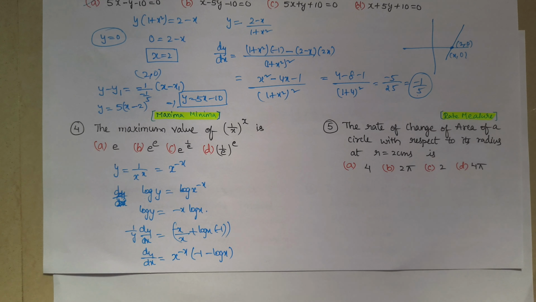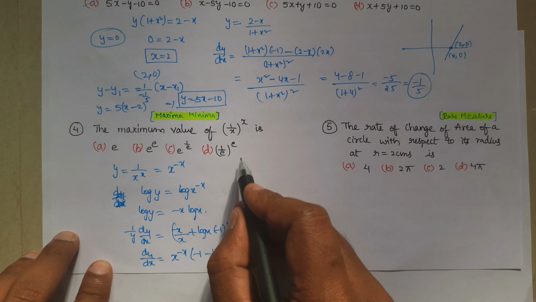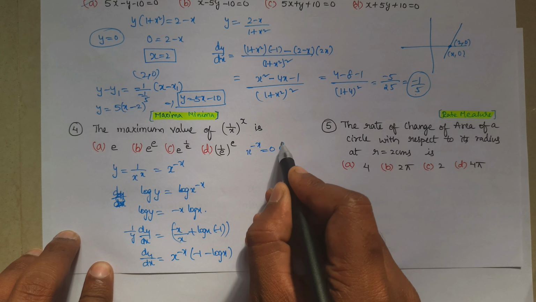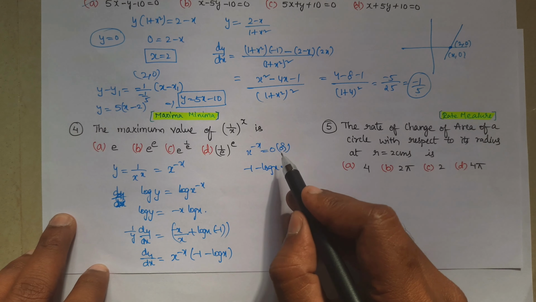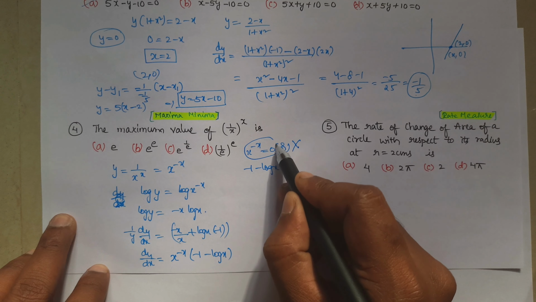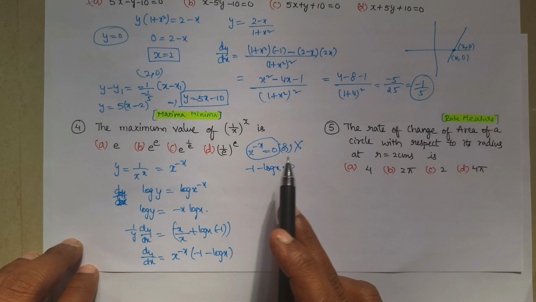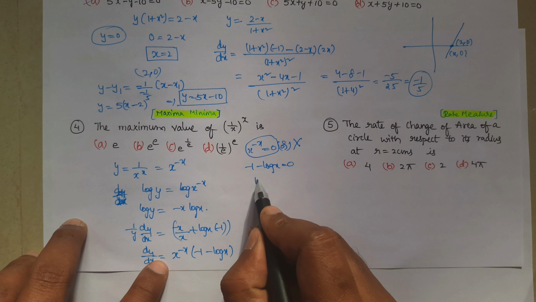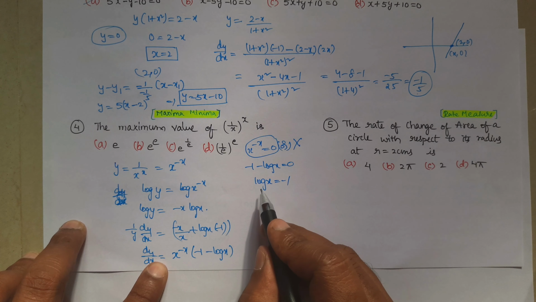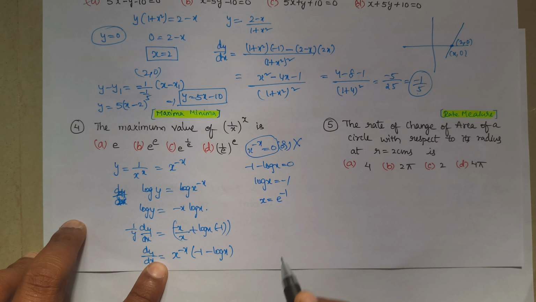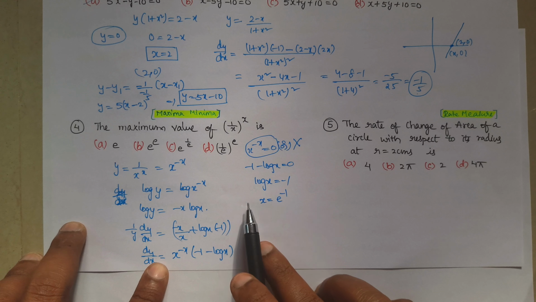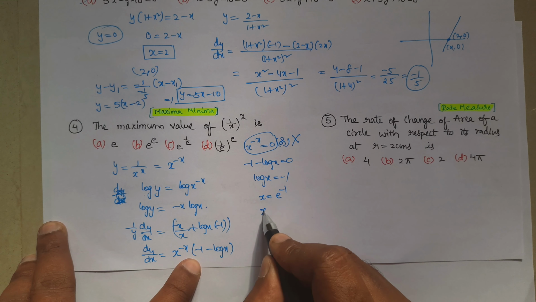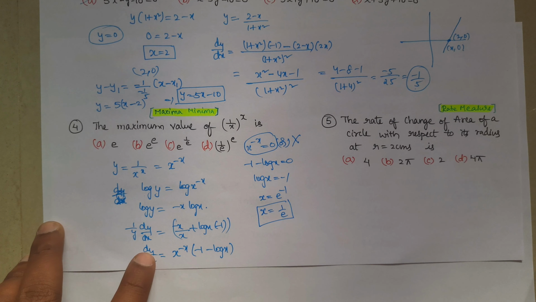To find the maximum or minimum value, first we have to equate dy by dx equal to 0. That means either x power minus x equal to 0 or minus 1 minus log x equal to 0. As it is an exponential function, it will never become 0. You can substitute any real number, it will never become 0. So we have to take only this. Then log x equals minus 1. If log x is minus 1, x will become e power minus 1. A logarithmic function, if we send it to the right side, becomes exponential, and an exponential, if we bring it to the left hand side, becomes a logarithm. So x is equal to 1 by e.